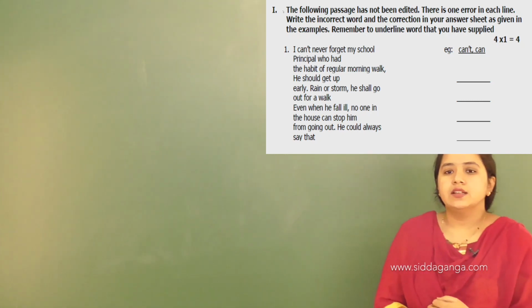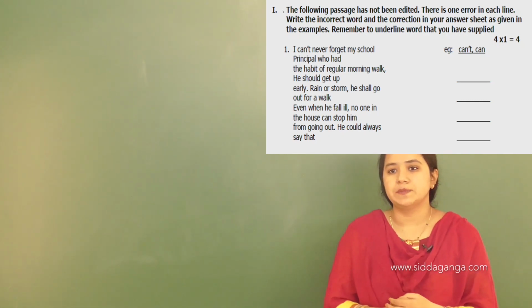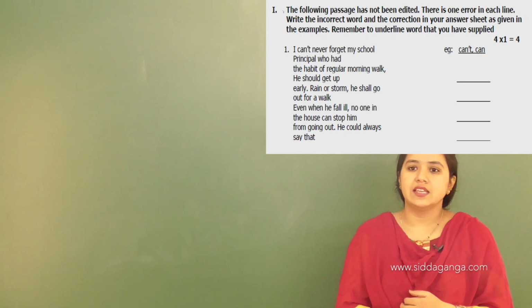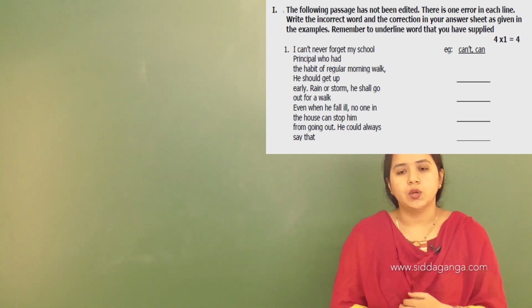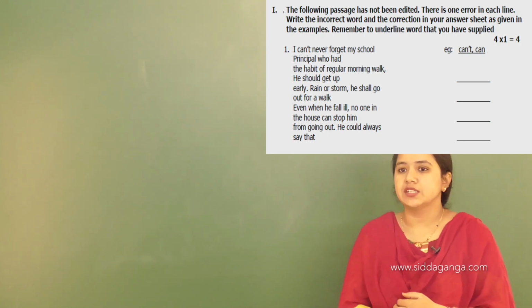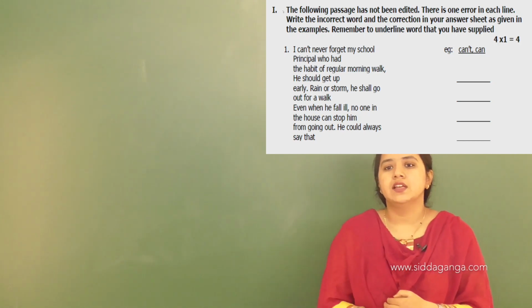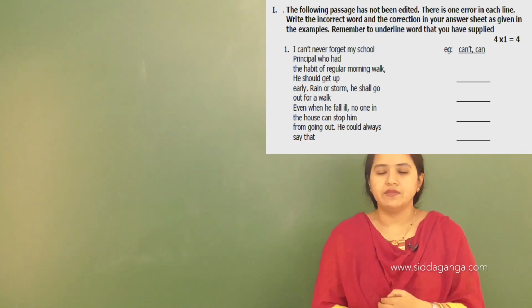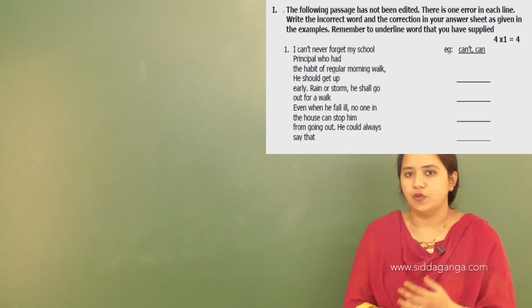Okay. So here, the following passage has not been edited. There is one error in each line. Write the incorrect word and the correction in your answer sheet as given in the examples. Remember to underline the word that you have supplied. So that is for 4 marks.